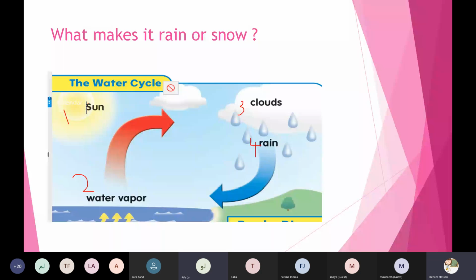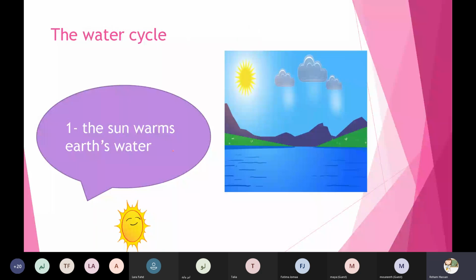So in number 1, the sun. The sun warms the earth water. So how does the earth water warm? By the sun. Amazing, Nagam. Thanks a lot. So number 1, here in the water cycle, the sun warms the earth water.